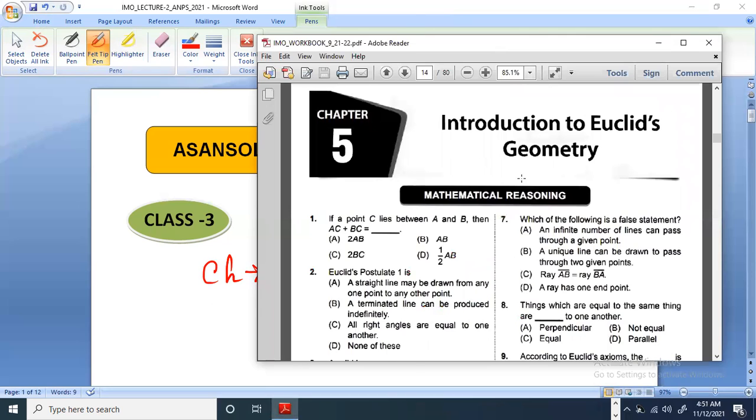Okay, so this is the book. Let us see what question number 1 says. Question 1 says, if a point C lies between A and B, then BC plus AC. Okay, so a point C lies between A and B. Then obviously AC plus BC will be equals to AB, right? Therefore, B is your answer.